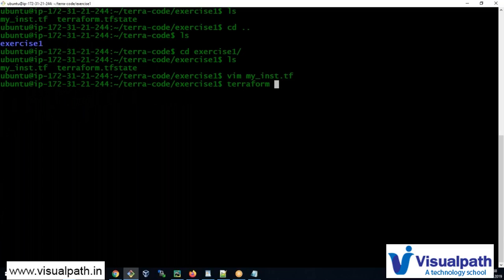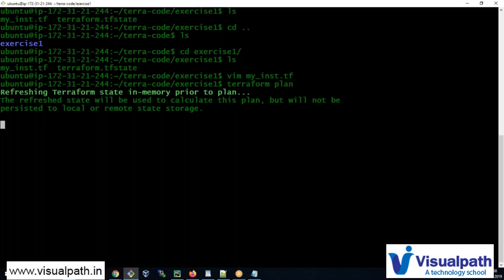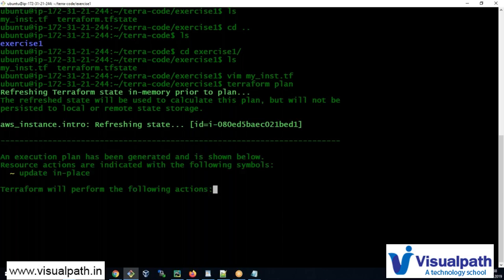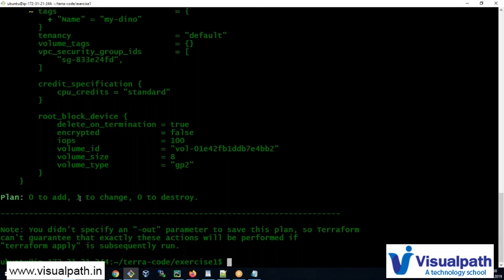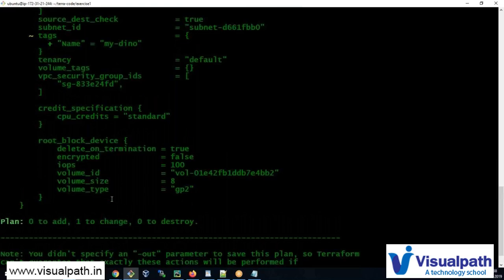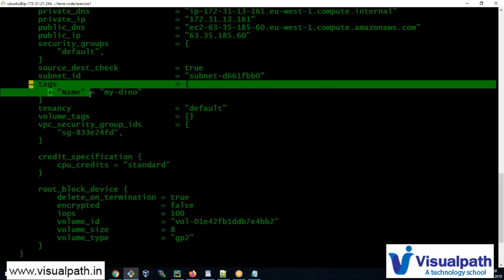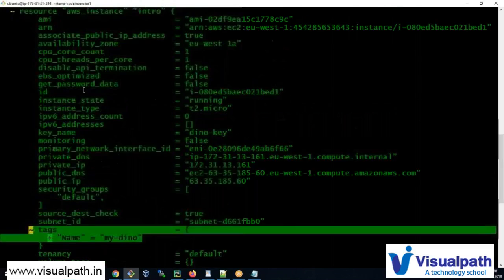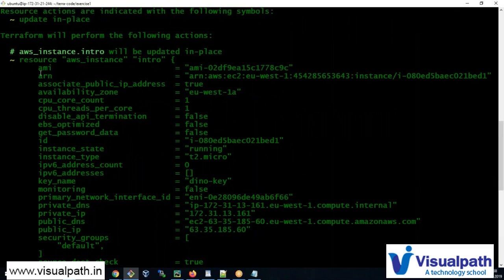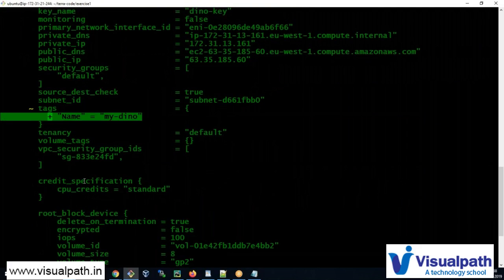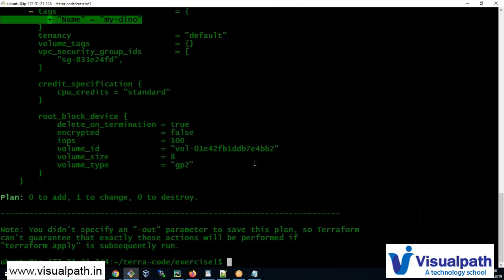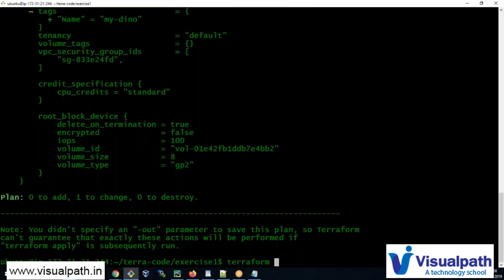I have to first check the plan, terraform plan. This is where you should be very careful when you make changes. You should see the plan. So it says it's going to do one change and 0 to destroy. So nothing is going to get destroyed. Only one thing will be changed, and let's see what. That's just a tag. The rest, you see nowhere a minus or a plus. If you see anywhere a minus or a plus, that means an addition or removal. Here you see a plus, that means this will get added, and there's not going to be any problem with that. So let's do terraform apply.